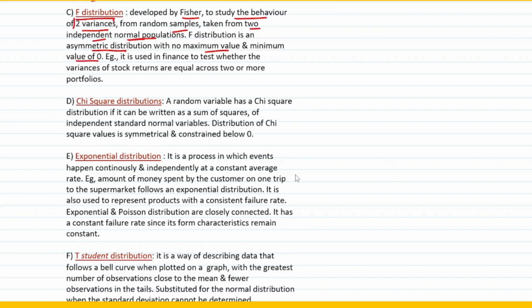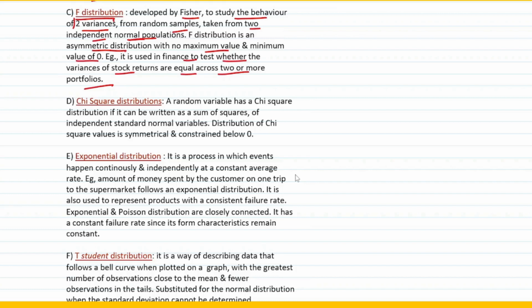So what is F distribution? It was developed by Fisher. It is used to study the behavior of two variances from random samples taken from two independent normal populations. F distribution is an asymmetric distribution. It doesn't have any maximum value, whereas the minimum value is 0. For example, in finance, it is used to test whether the variance of stock returns is equal across two or more portfolios. So if you need to check whether the variances of stock returns of two portfolios are equal or not, you can check that with the help of the F distribution.